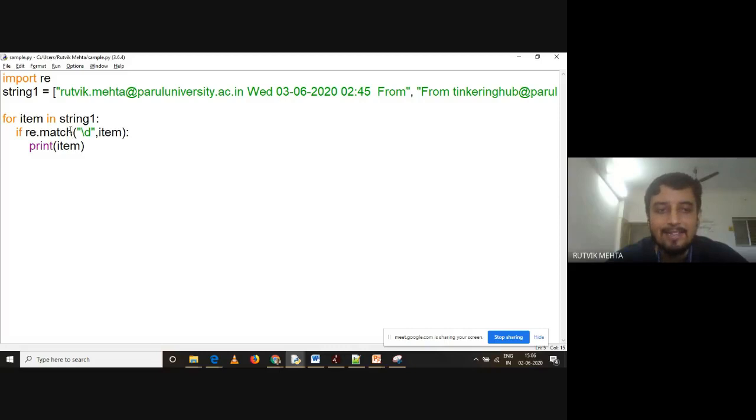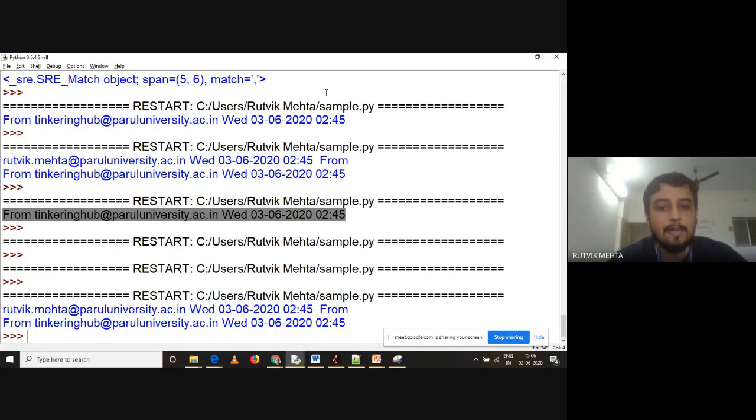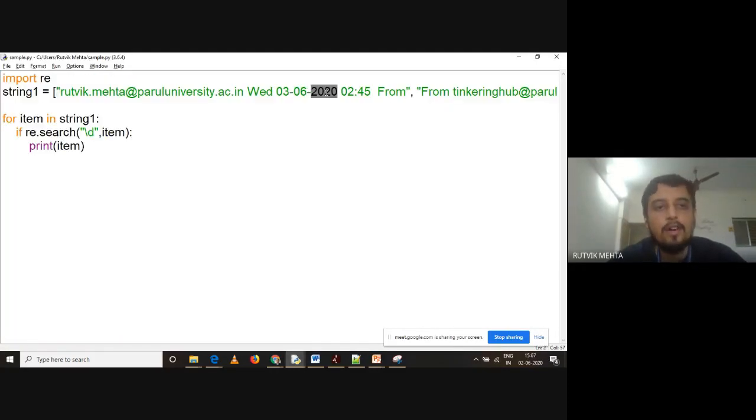But instead of match, if I make it search, as I told you earlier, search will look for digits in any location of the string. So digits are present in the string. And when I run this, both the strings are getting printed. So understand this is the difference between match and search. Search will look for the digits in any location, match will look for the digits in the beginning position.